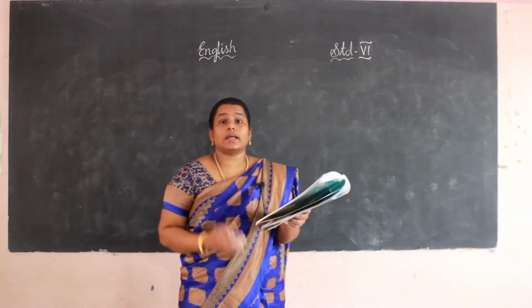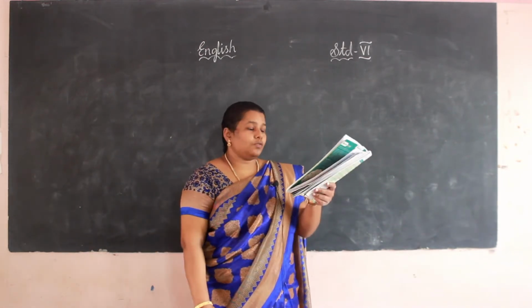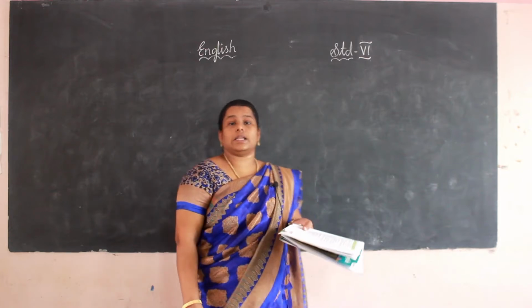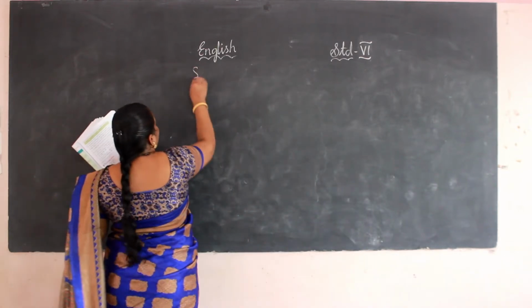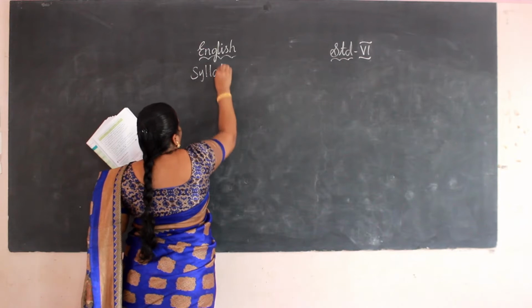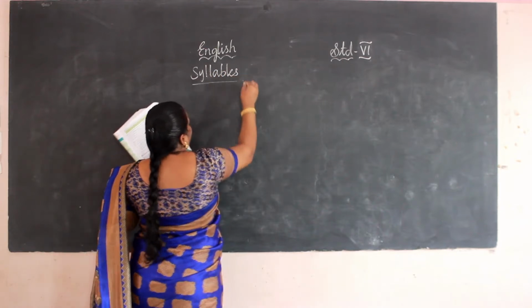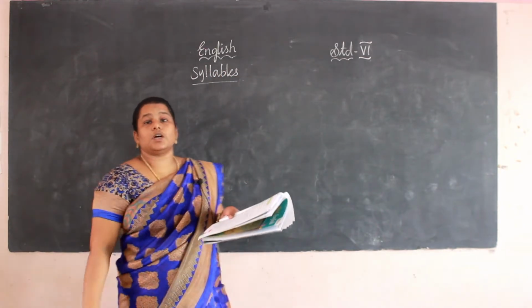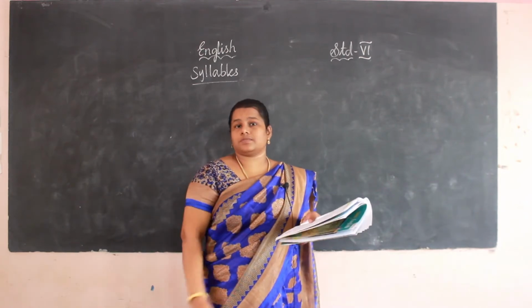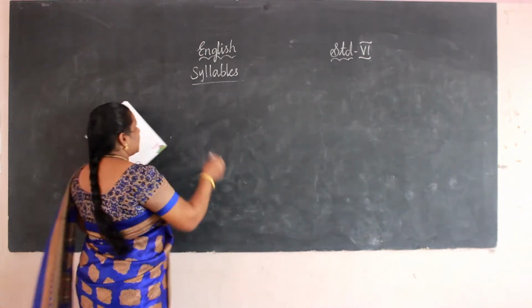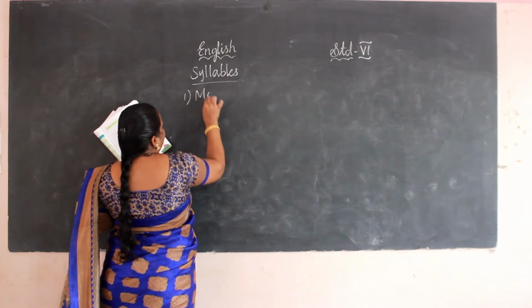Here one grammar topic is given. Now we are going to learn the grammar of syllables. What grammar are we going to learn? Syllables. In this class we are going to learn 4 types of syllables. Okay? 4 types. First one, monosyllabic.